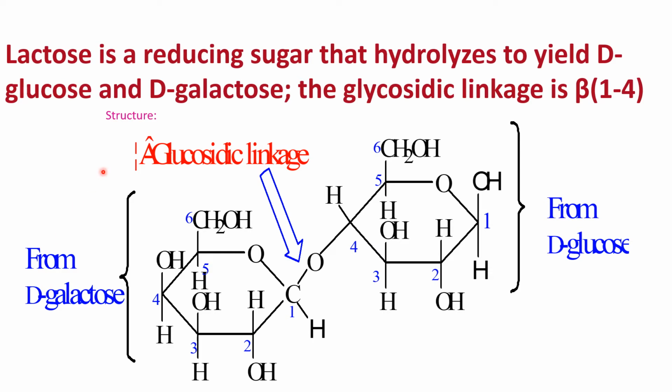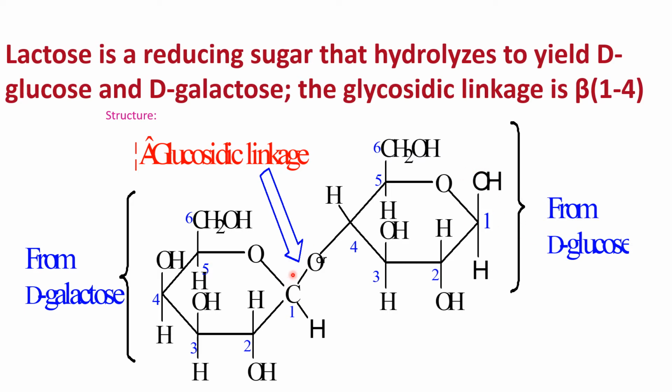Now lactose, as I told you earlier, is a disaccharide and a milk sugar, comprised of two monosaccharide residues: one is galactose and the other is glucose. If you concentrate on the ring structure of the galactose, at carbon number 1 the hydroxyl group is above the position of carbon number 1. So this is a beta-D-galactose, and here you can see this is also a beta-D-glucose.